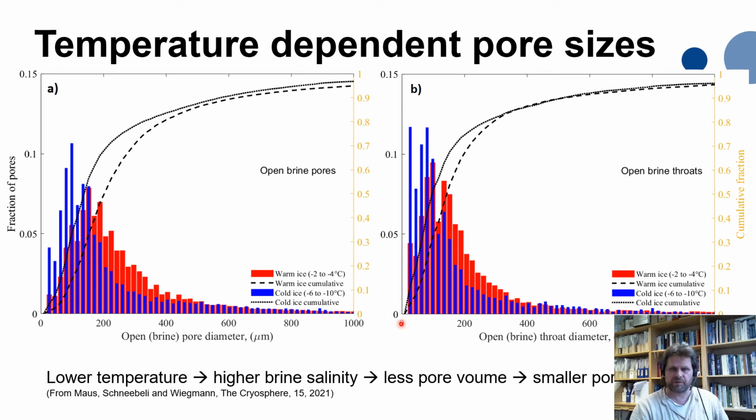The pore size, of course, depends on the temperature or on porosity. And here the temperature dependence is indicated. This is a median. This is a distribution of open brine pore diameters. And here on this side, the pore throats. They are quite similar, but you see when the ice becomes colder, the pores shrink. And at some critical value, these pores shrink and disconnect.